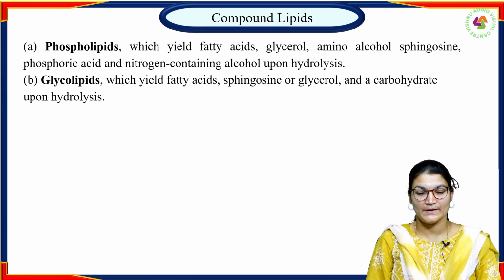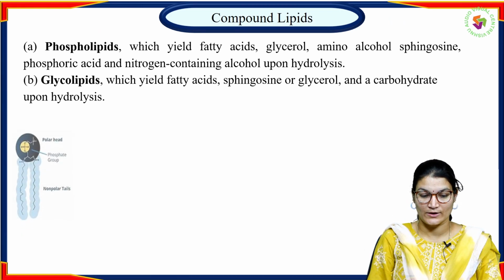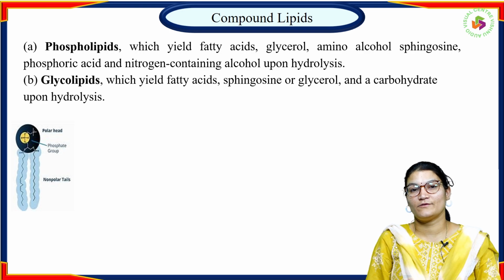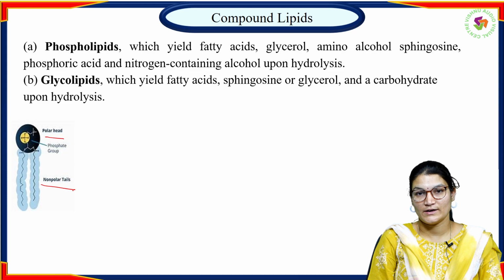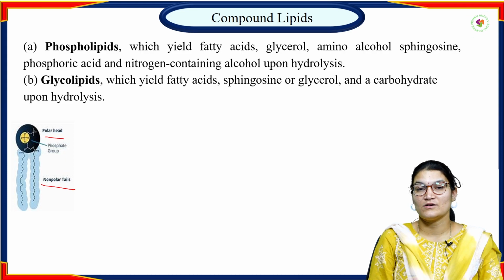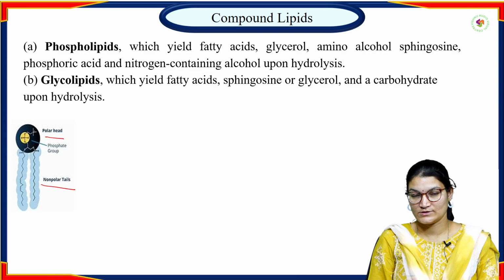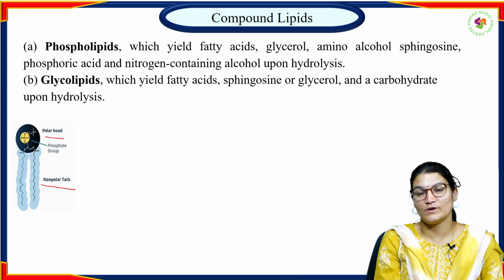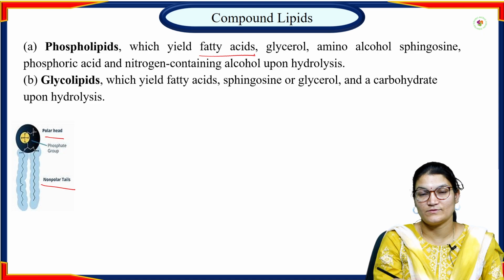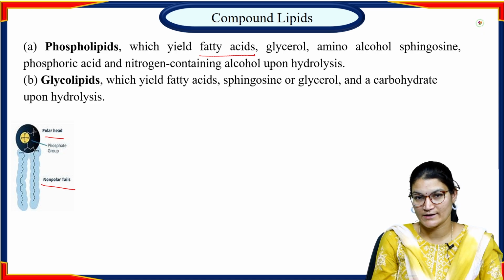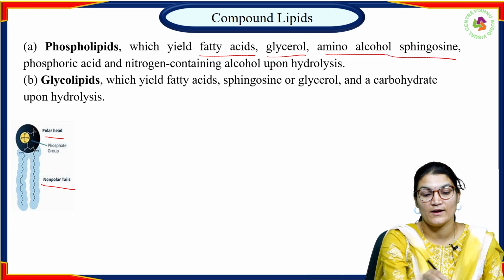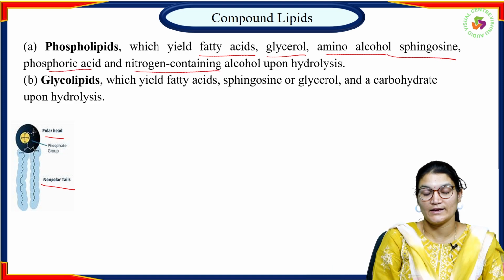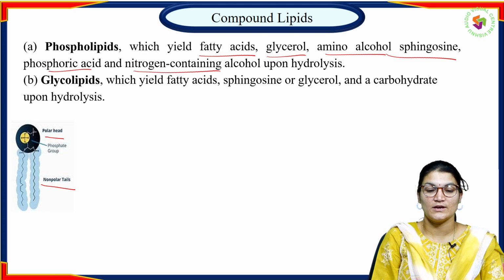Coming to compound lipids, we have phospholipids, glycolipids, and all these. Phospholipids have a polar head and non-polar tail. As we already discussed, it is the major structural unit of the cell membrane, and phospholipids yield fatty acids when they undergo hydrolysis or other reactions. They yield fatty acids, glycerol, amino alcohols, sphingosine, phosphoric acid, and nitrogen containing alcohols upon hydrolysis.